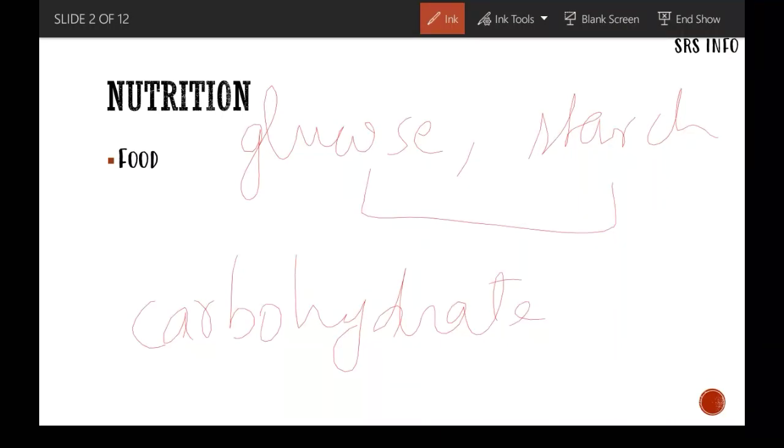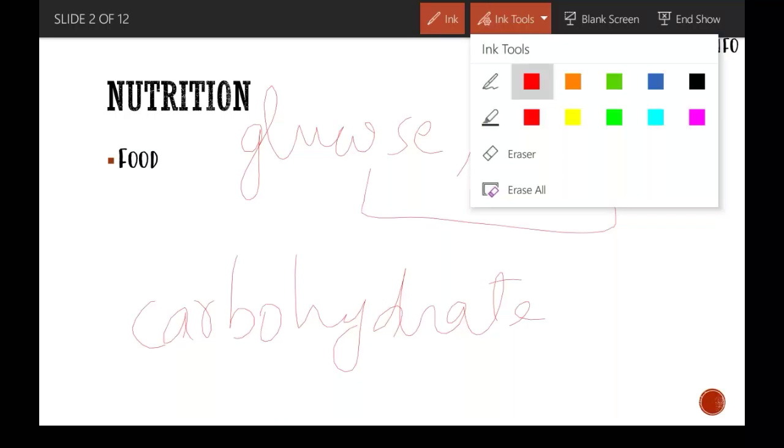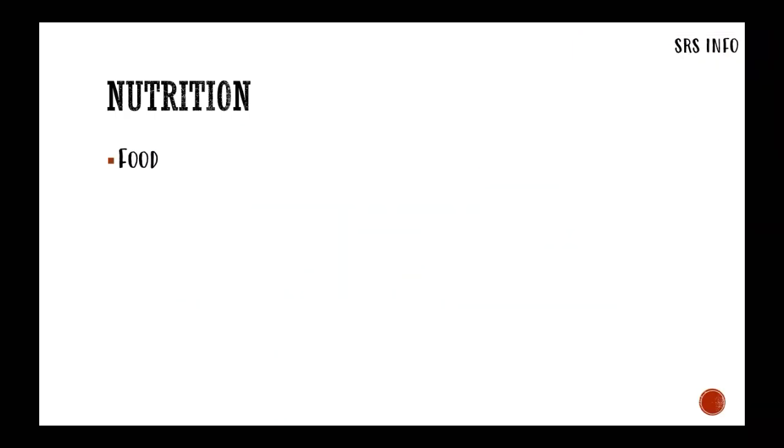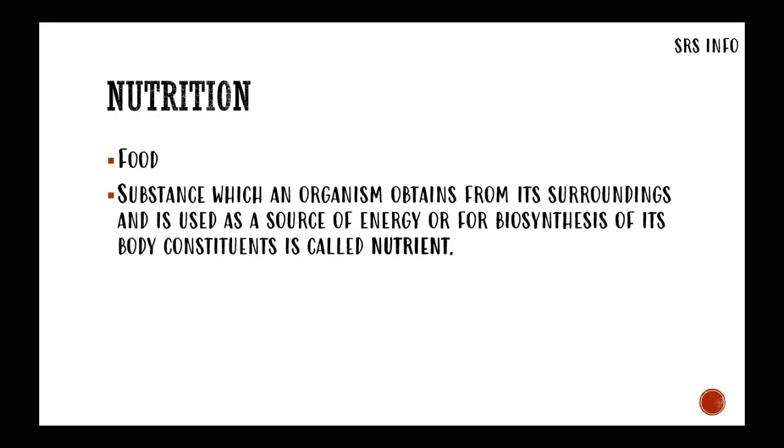And you may be eating a carbohydrate rich diet in your daily life, like rice, chips, potatoes, etc. Let us see what is nutrient. A substance which an organism obtains from its surroundings and is used as a source of energy or for biosynthesis of its body constituents is called nutrients.